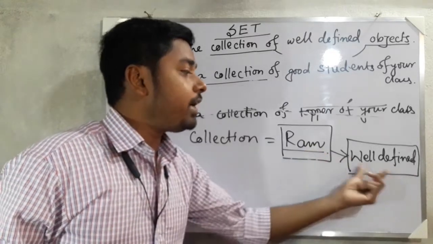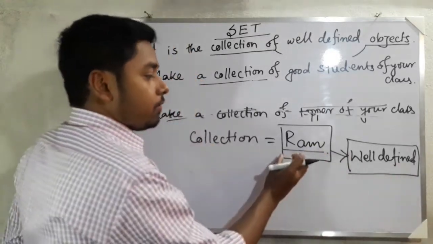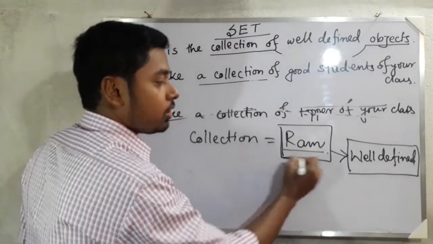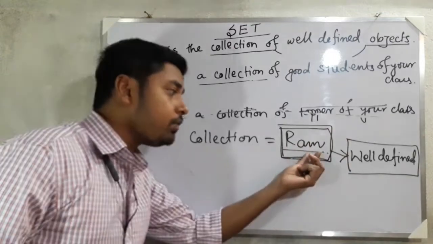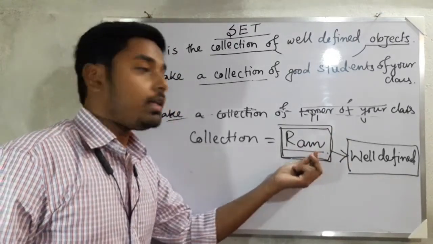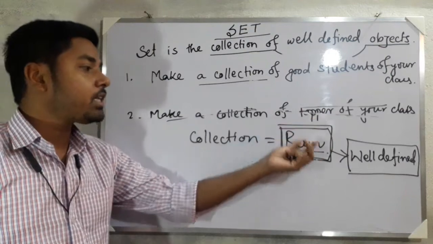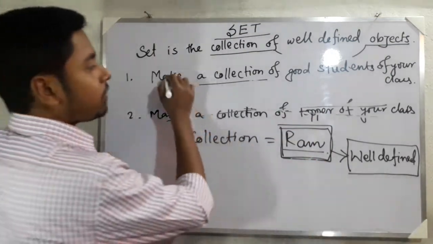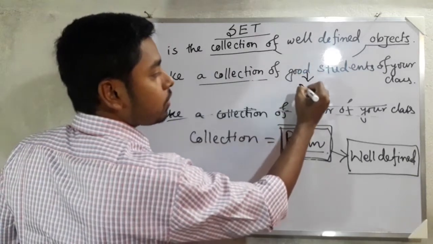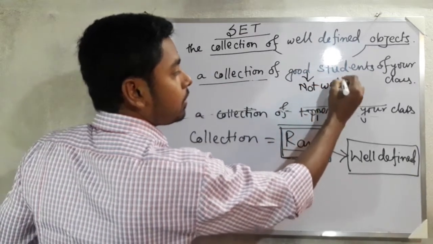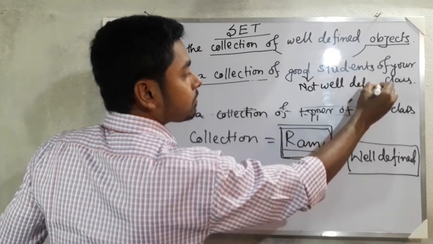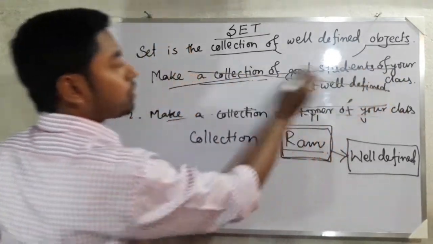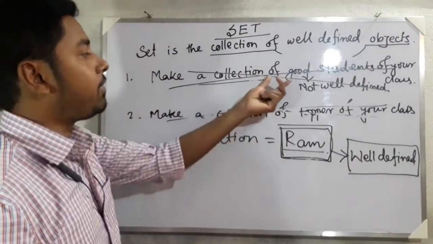So it is well defined, and you can make a set for this type of well defined object, that you have got a collection of only one student, that is Ram only, the topper. Then you can make a set of this type of well defined object, but you cannot make a set of not well defined.